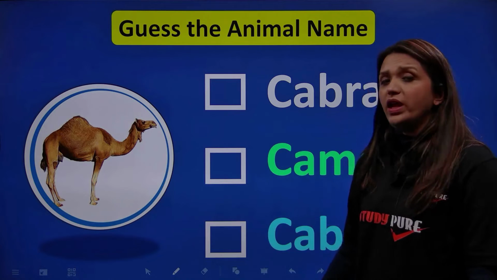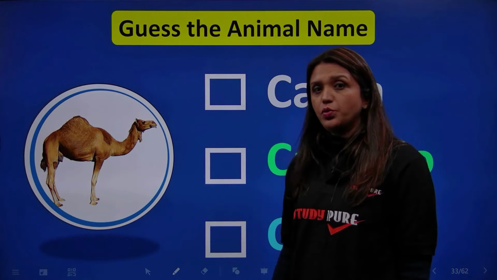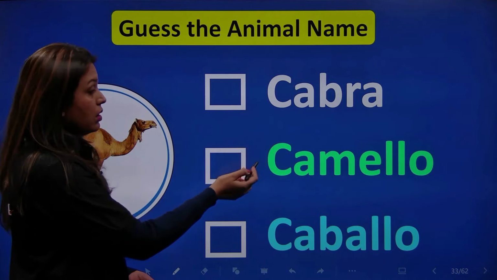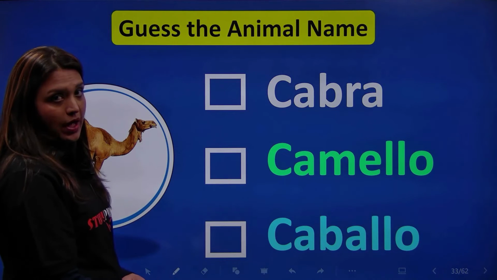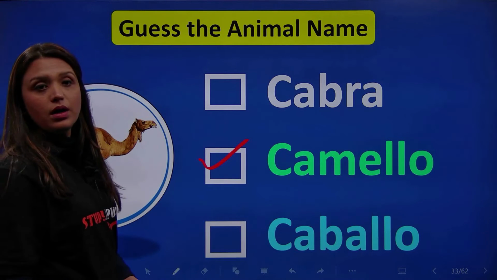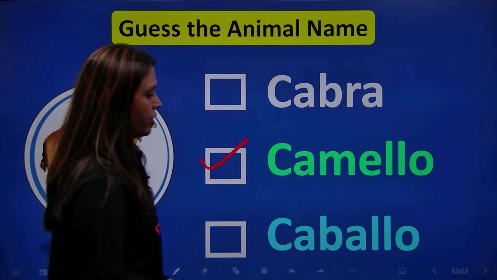Now, friends, we have a camel. And how do we call a camel in Spanish? Cabra, camello, or caballo? This is simple. It's a camello. Correcto.